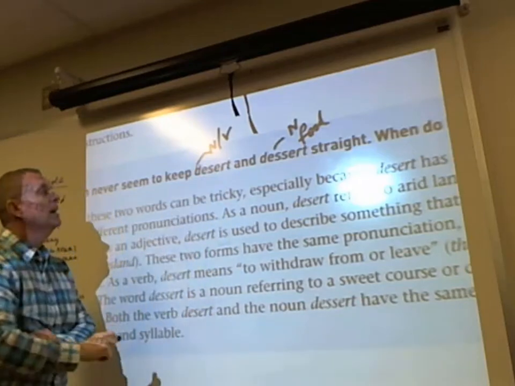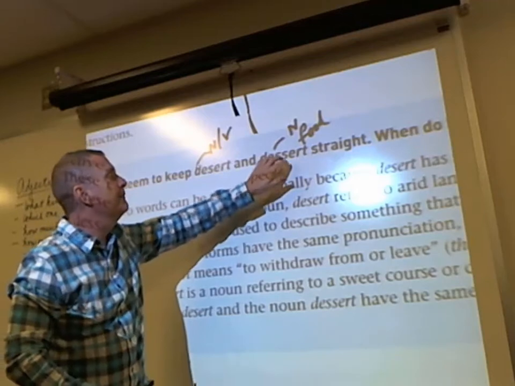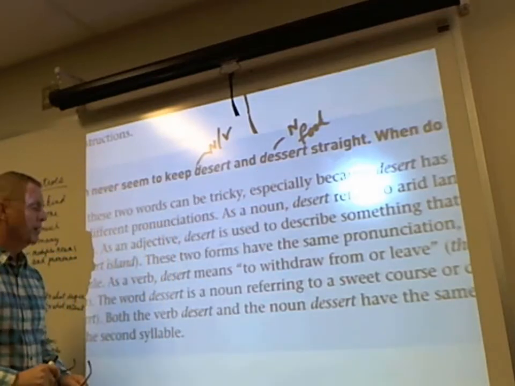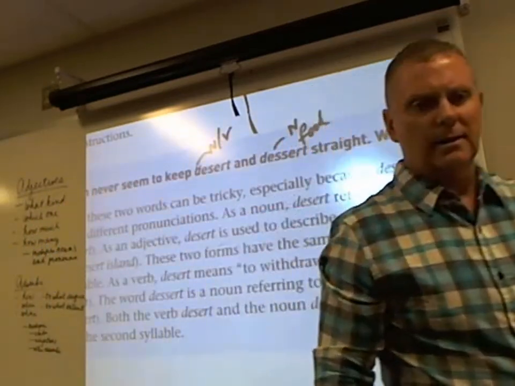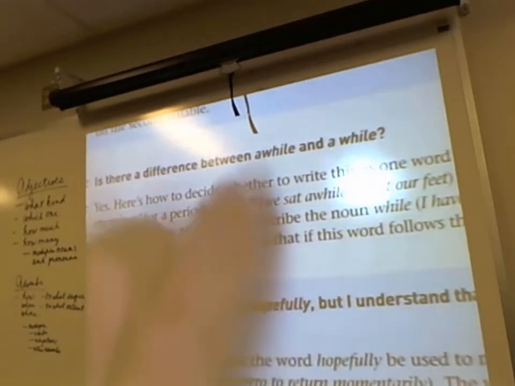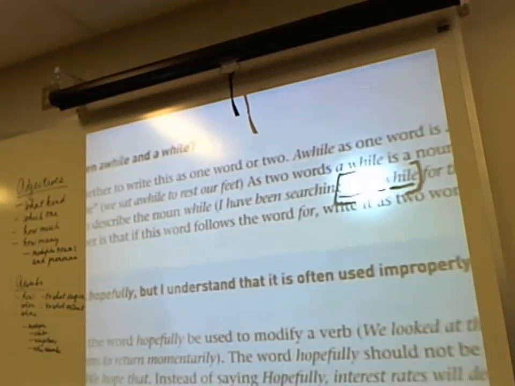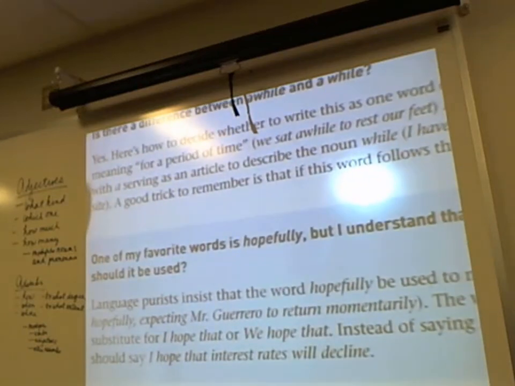What's the difference between awhile and a while? Awhile is one word, an adverb meaning for a period of time. So we sat for a period of time, or awhile, to rest our feet. As two words, a while is a noun phrase with a serving as an article to describe the noun while.